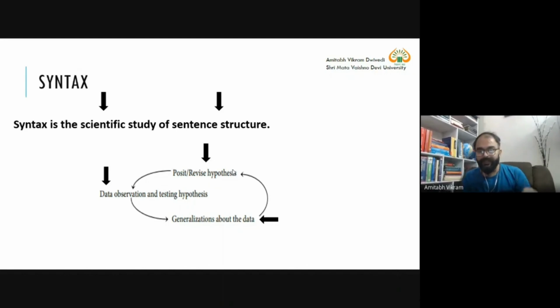So I will make a generalization about the data. Generalization means, okay, 150 students are using abbreviations. Fine. 50 students are not using abbreviations. They are quite formal. And then I will revise my hypothesis. So what do you think about this entire process? This entire process is scientific. This entire process is foolproof.